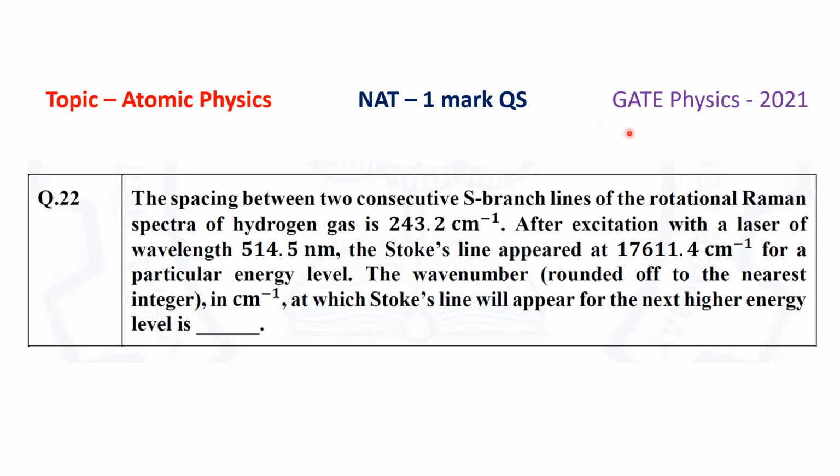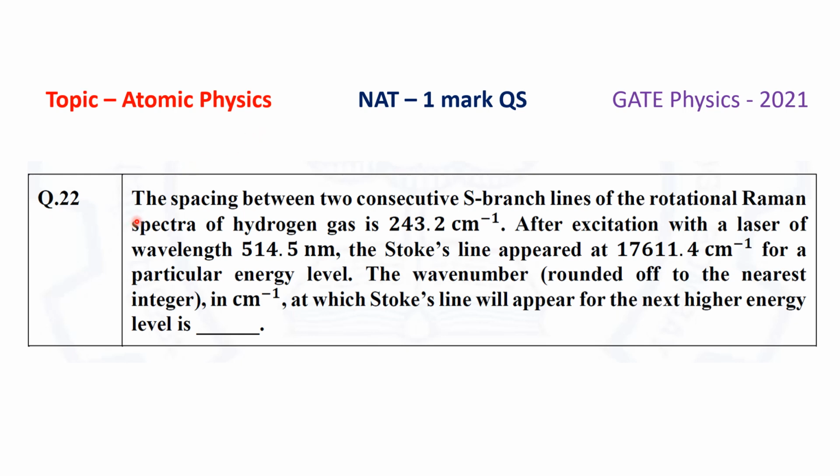This question was asked in the GATE Physics paper 2021. It is a numerical answer type question having 1 mark. The topic of the question is atomic physics. Specifically, this question was asked from the chapter Raman spectroscopy.